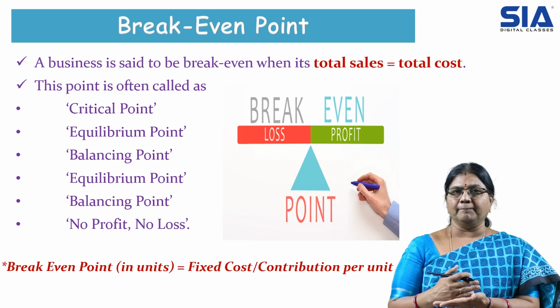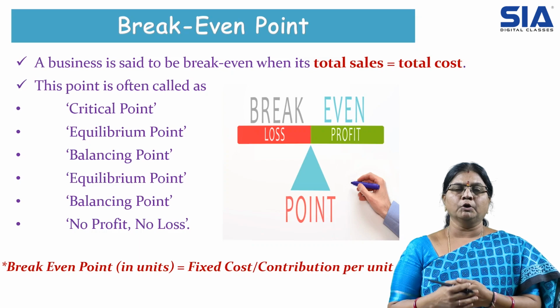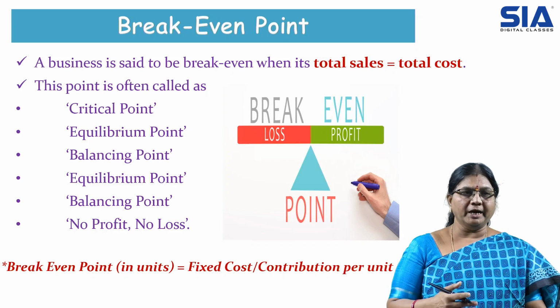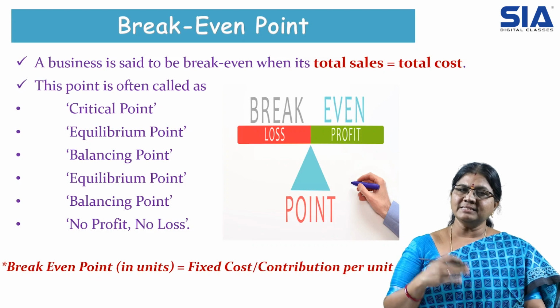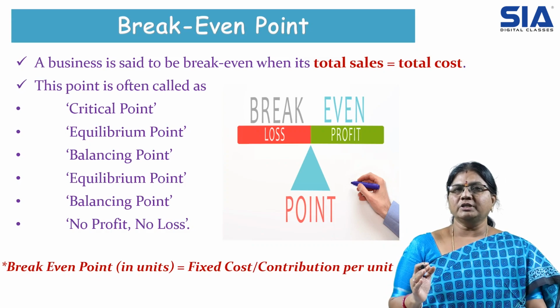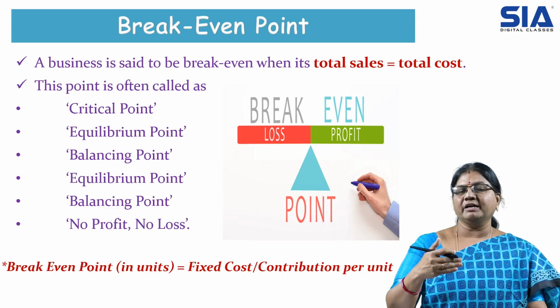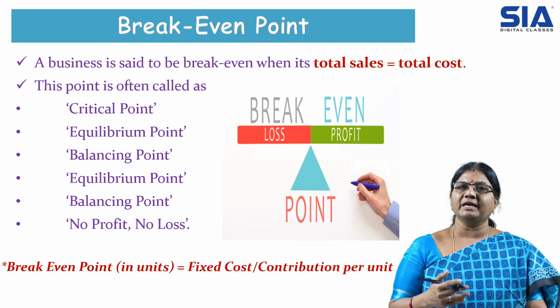Revenue is the income and cost is whatever amount we are incurring to produce a product. So this point is also called the critical point, equilibrium point, balancing point, and also the no profit, no loss point. So these are the different terms which are used for the break-even point.